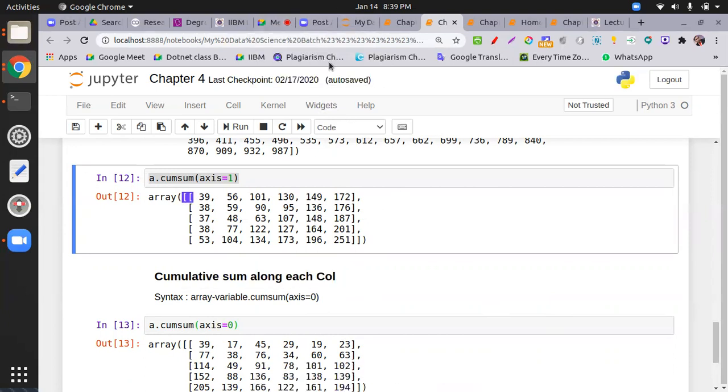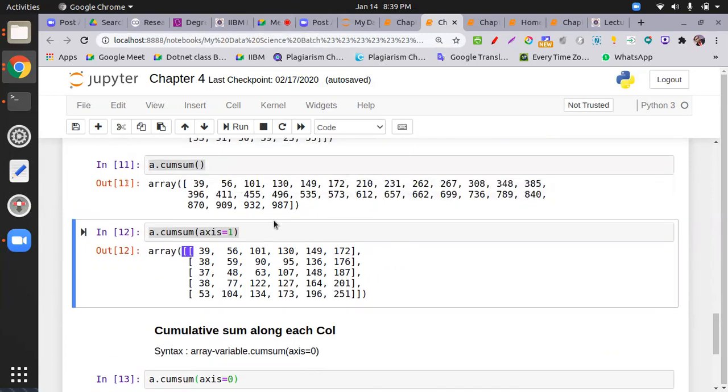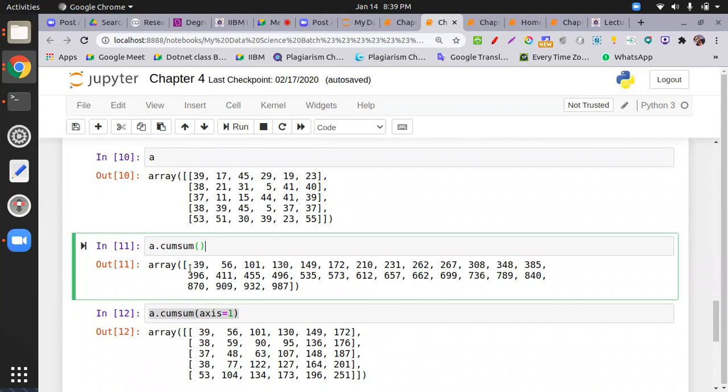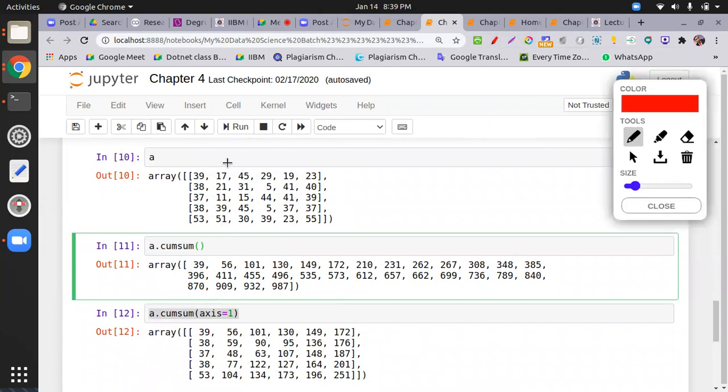Sir, can you explain cumulative sum again? Actually, I lost my connection. Very easy. The first element, no problem. The next element is added to the previous one. So 39 plus 17 becomes 56. Now 56 is added with the next one to become this one.